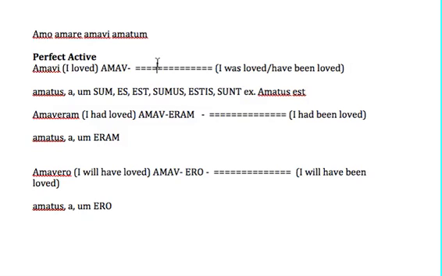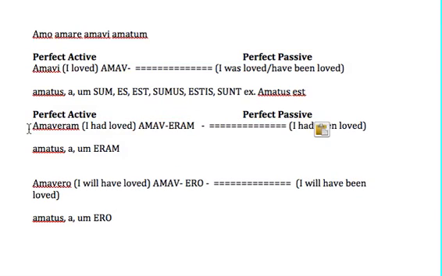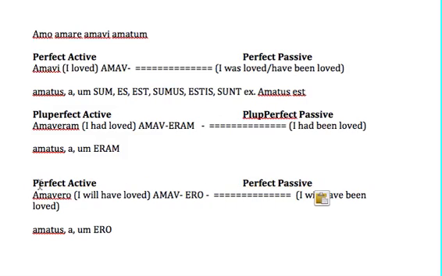Okay? So let's write here that this is the perfect passive system. This is the perfect, this is the pluperfect, and this is the future perfect. You have a better handout, but this is just to give you the explanation.